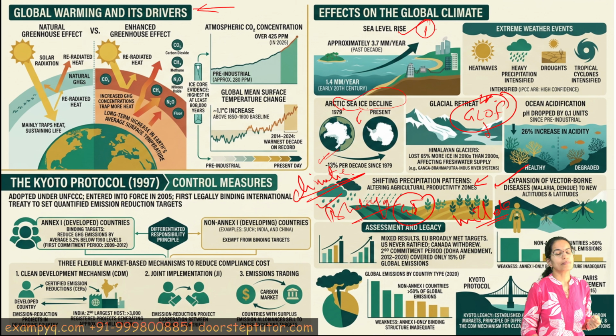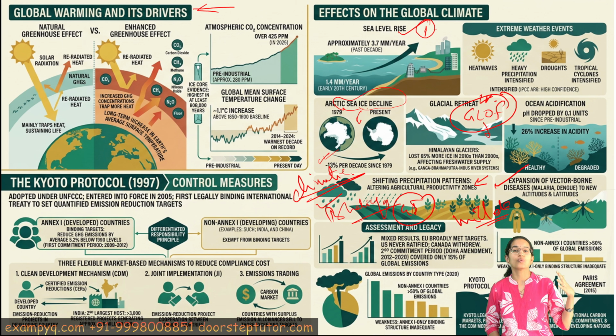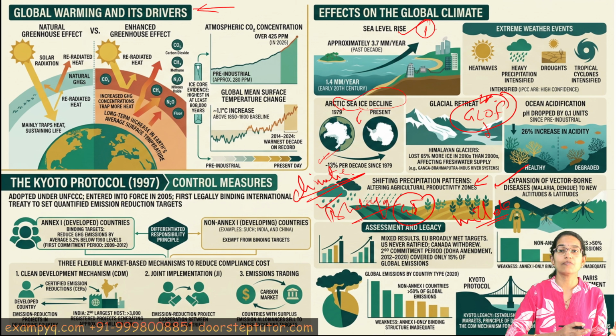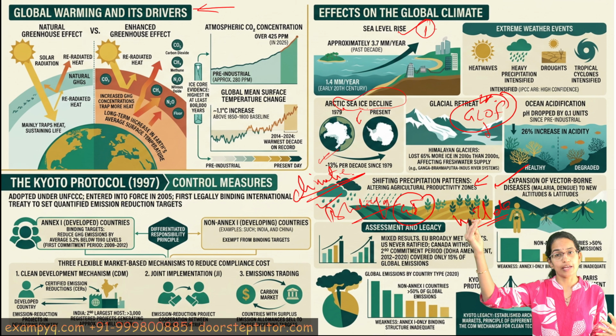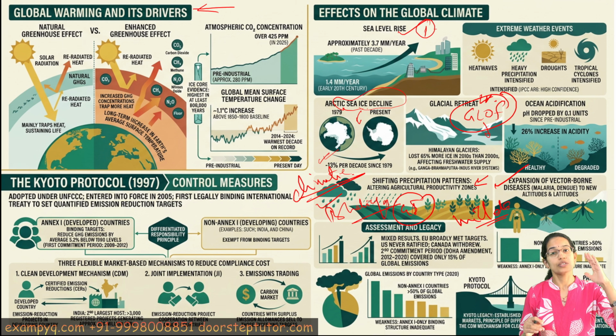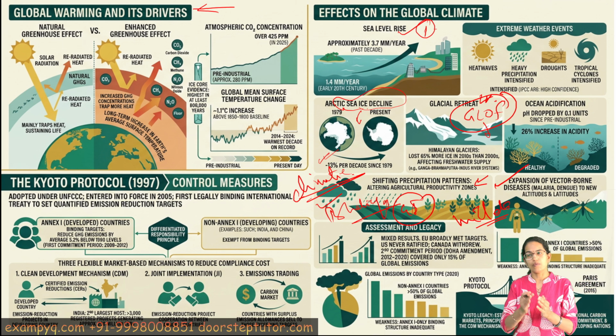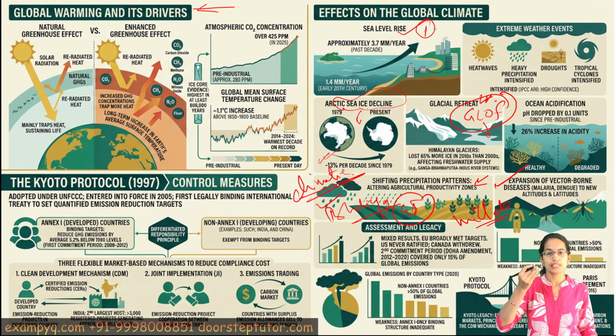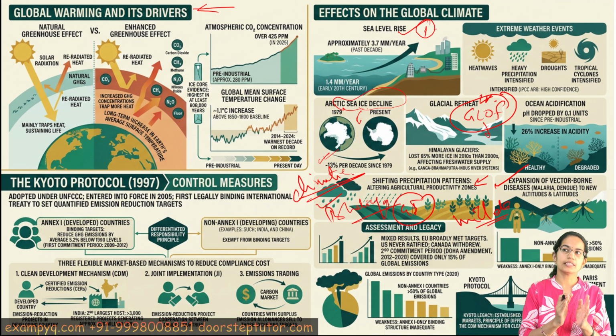Also, climate change is leading to an increase in vector-borne diseases even at higher altitudes and latitudes. The simple reason is that the temperatures are now getting warmer, and as a result the diseases are spreading at a faster pace. Again, there is a degradation in the oceanic life structure as well.